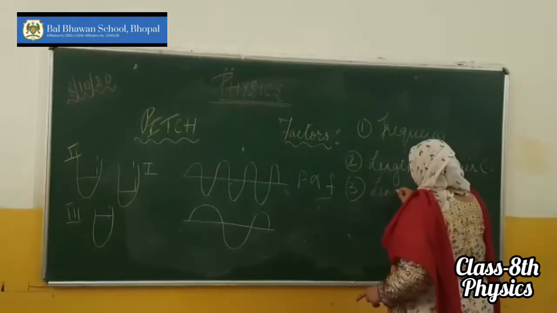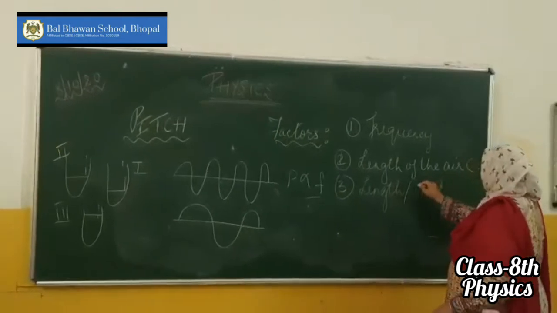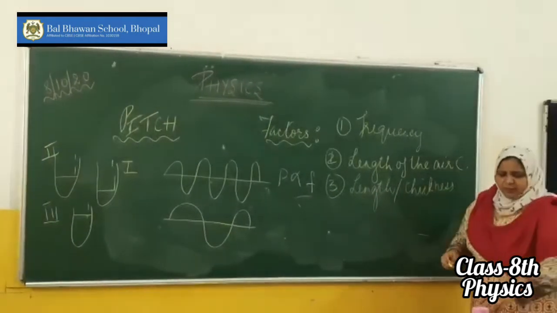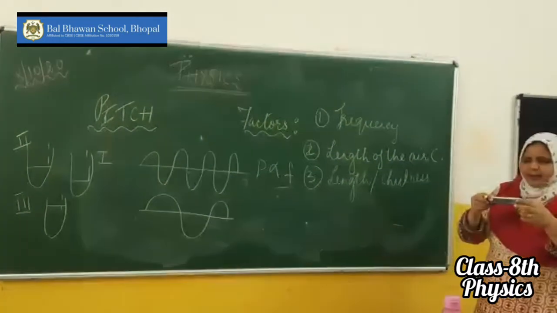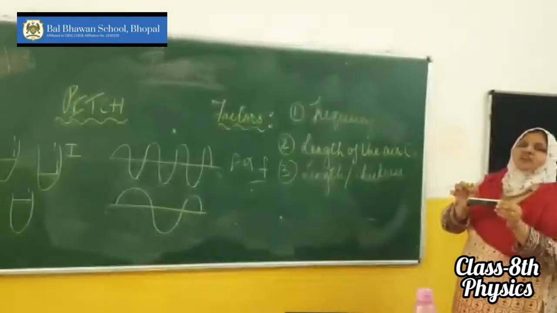For example, you take a rubber band and tie it on a box. A simple box like this, you take and tie a string around it, say a rubber band. Now what do you do? You take 2-3 kinds of rubber bands. One is thick, the other is less thick, and the last one is very thin.